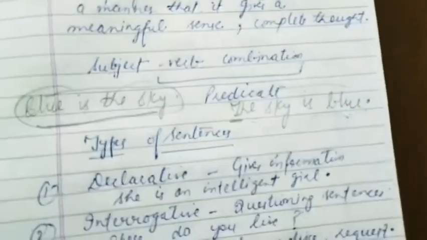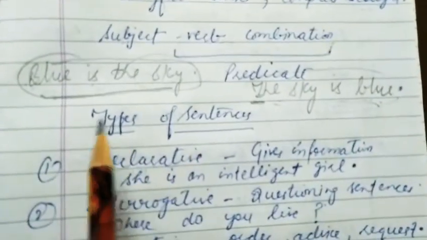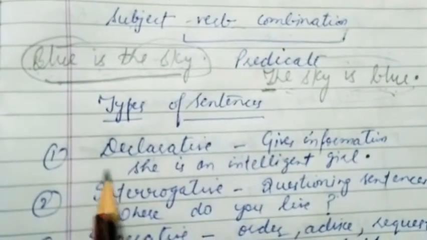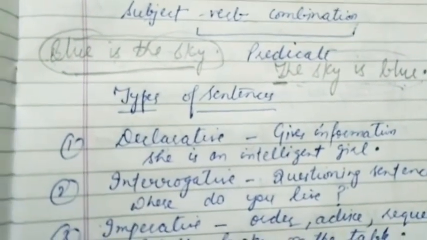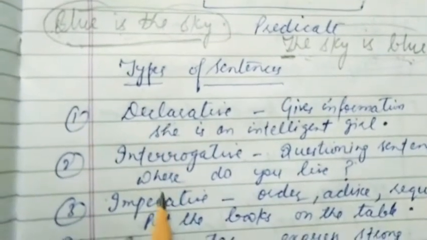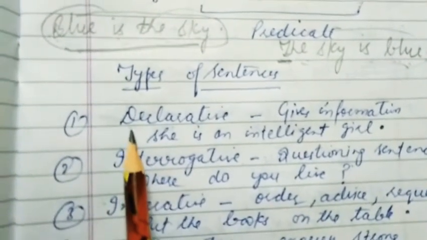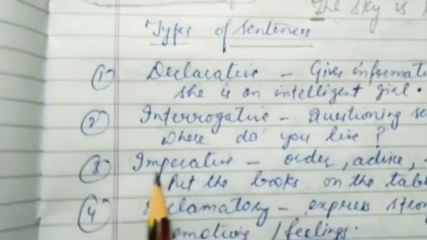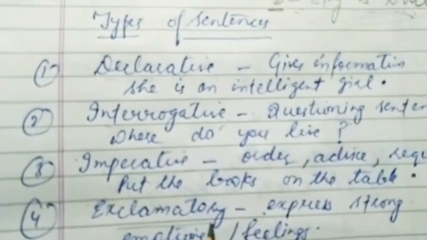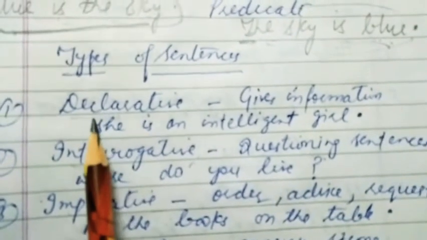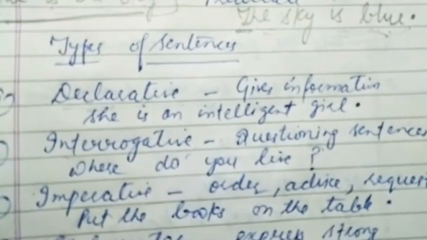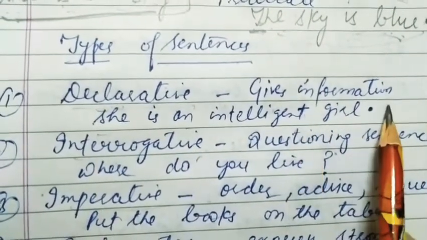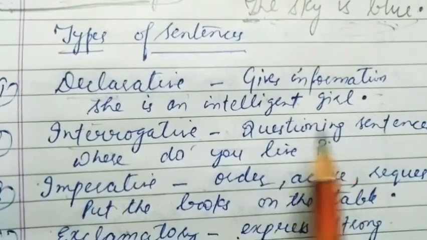Now the next thing is the types of sentences. How many types of sentences do we have? Basically we have four main types: first declarative, then interrogative, then imperative, and then exclamatory. Declarative means which gives us information. Declarative sentences give us information; we get to know about something.